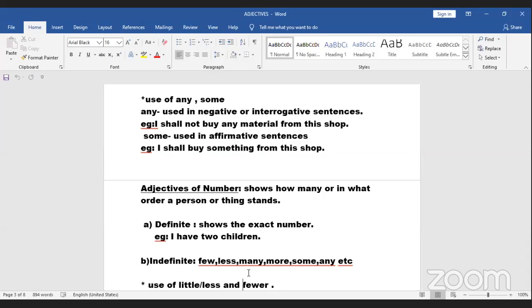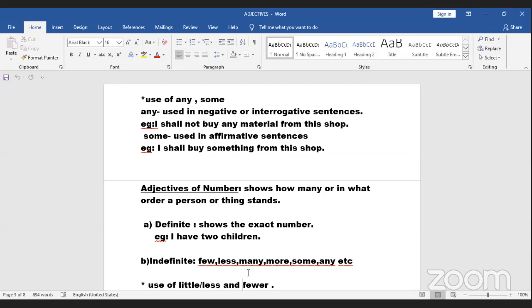It is for number. Now again, some. I was talking about some. Something from the shop. So in an affirmative, positive kind of sentence, I use some. I shall buy something from the shop, some cloth from the shop, anything.